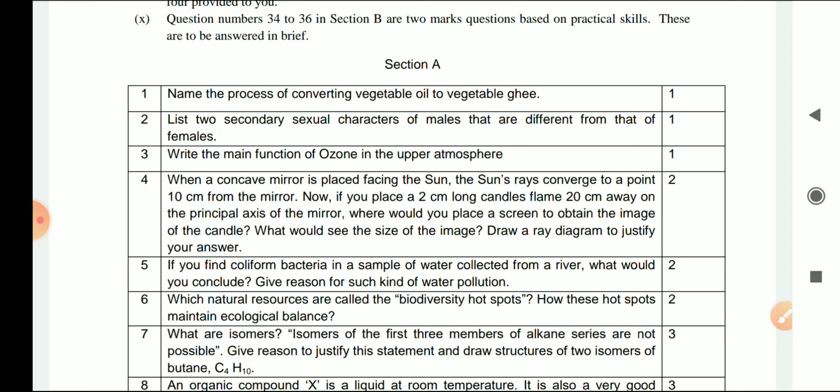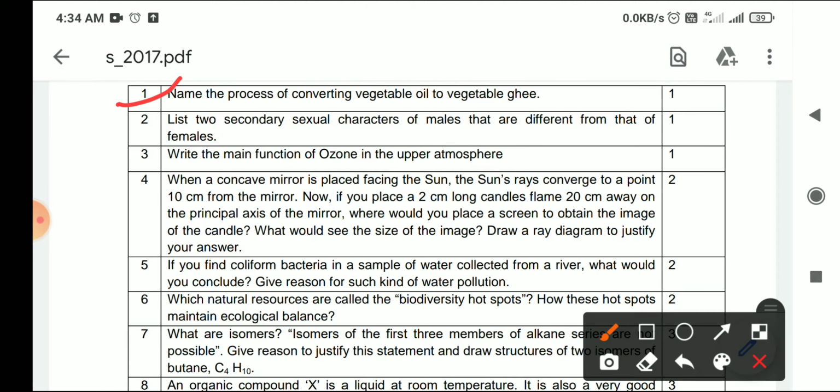So now let's come to the first question, that is, name the process of converting vegetable oil into vegetable ghee. So this question is not in your syllabus right now. Anyway, the answer is hydrogenation, but this is not in your course.